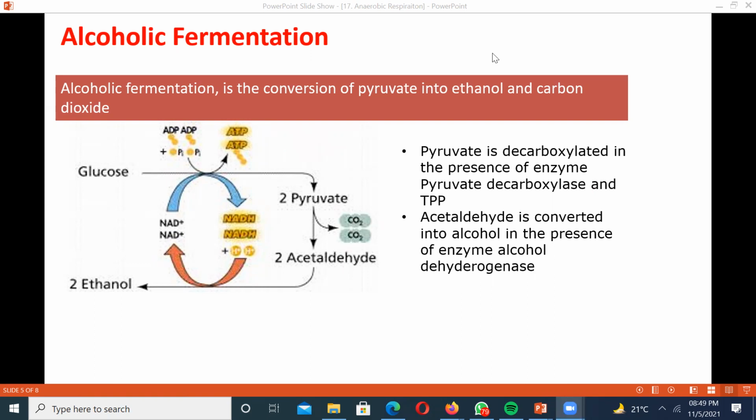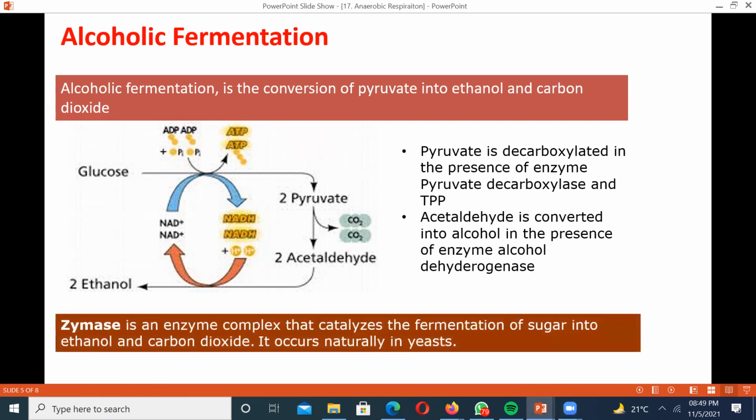Okay, so let's discuss another one, and that is lactic acid fermentation, right? But there is another piece of information: zymase is an enzyme complex. If I say zymase, that includes both pyruvate decarboxylase as well as alcohol dehydrogenase, right? That catalyzes the fermentation of sugar into alcohol. Zymase naturally occurs in yeast.